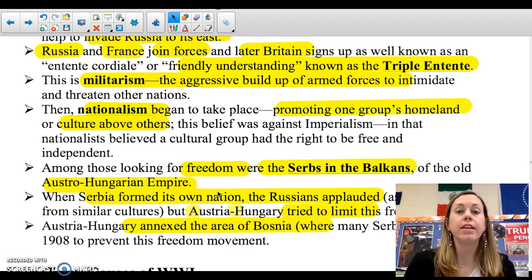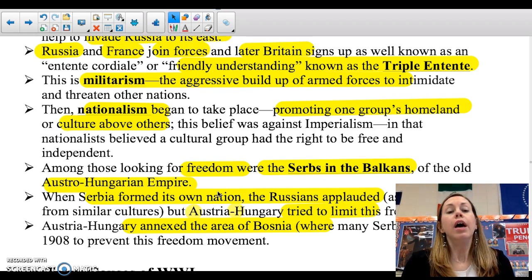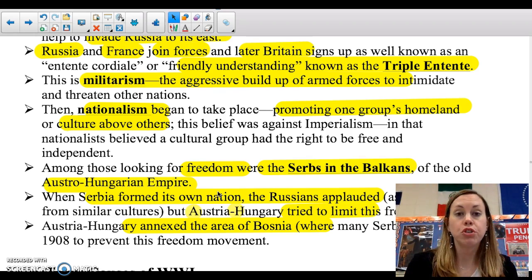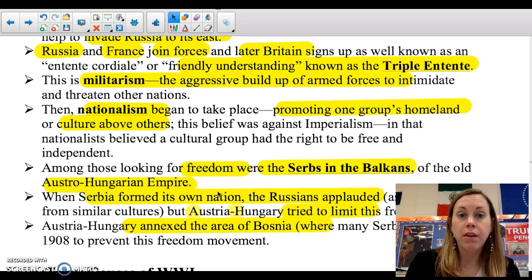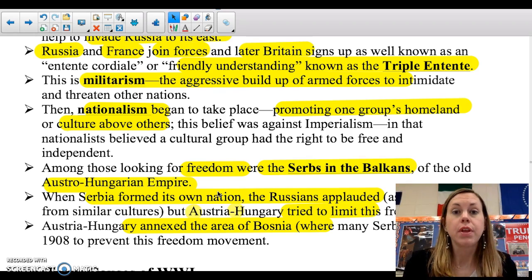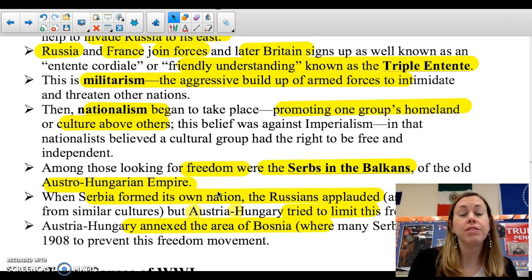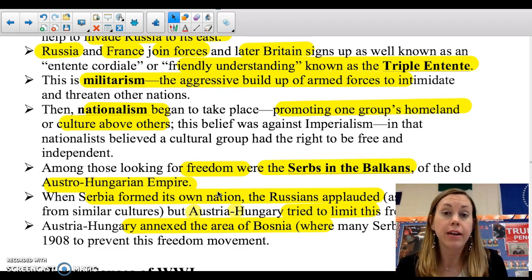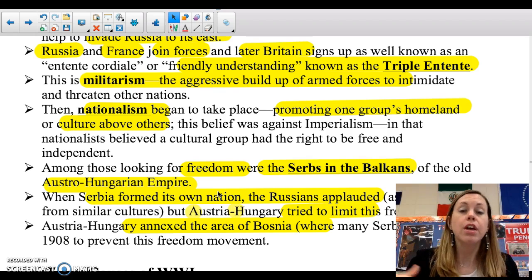So we've got alliances that have been formed. You start to see militarism. As Russia is worried that Germany might invade them, Russia starts building up their weapons. Same thing as Germany has invaded France and thinks, oh gosh, now France might come back at us. They build up their weapons, and so on and so forth.